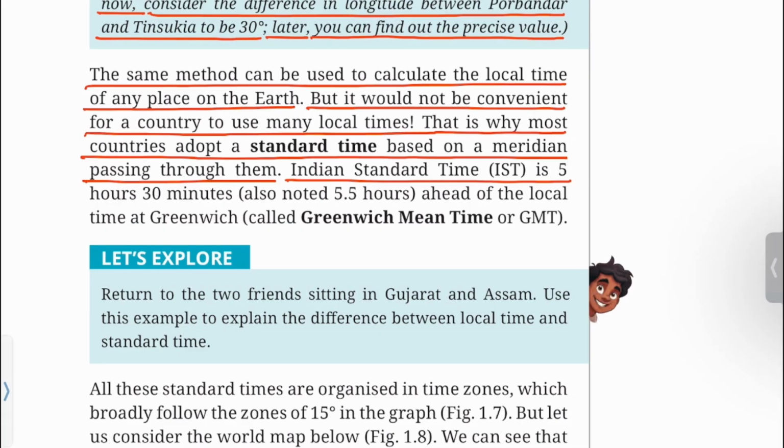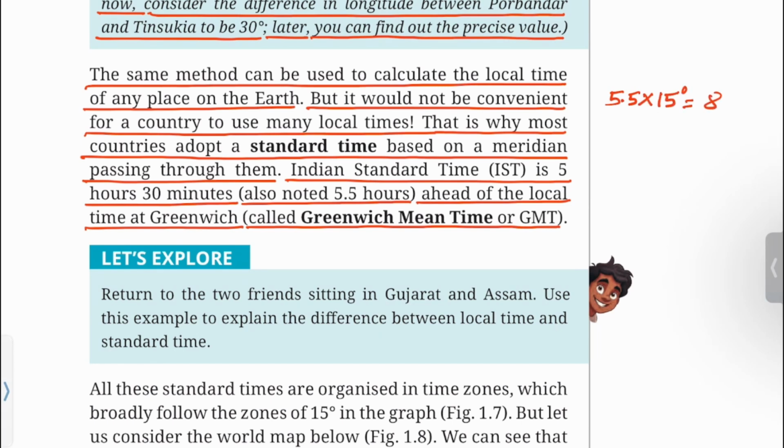Indian Standard Time (IST) is 5 hours 30 minutes, also noted 5.5 hours ahead of the local time at Greenwich, called Greenwich Mean Time or GMT. That means the meridian of longitude chosen for standard time is 5.5 into 15 degree or 82.5 degree east.